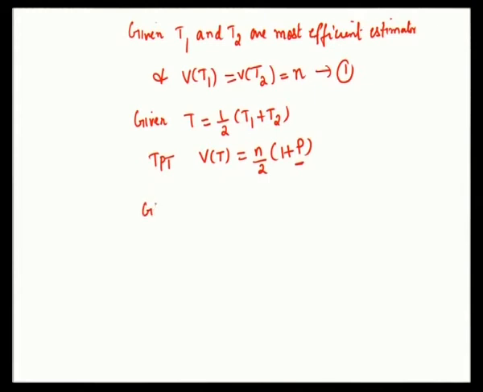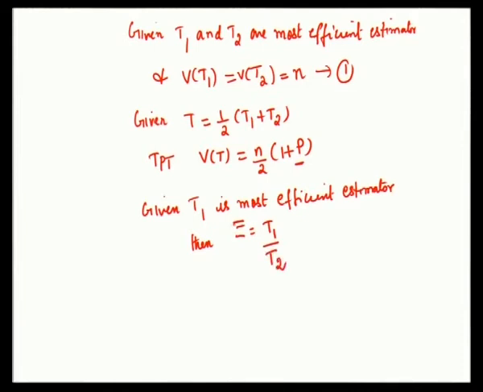Given T1 is the most efficient estimator, then E is V1 by V2. You know that E always lies between 0 and 1.